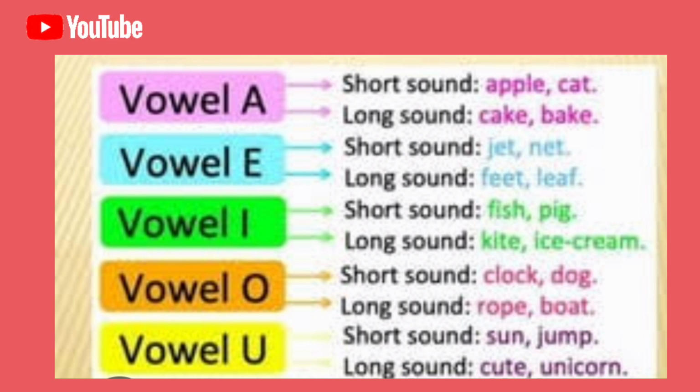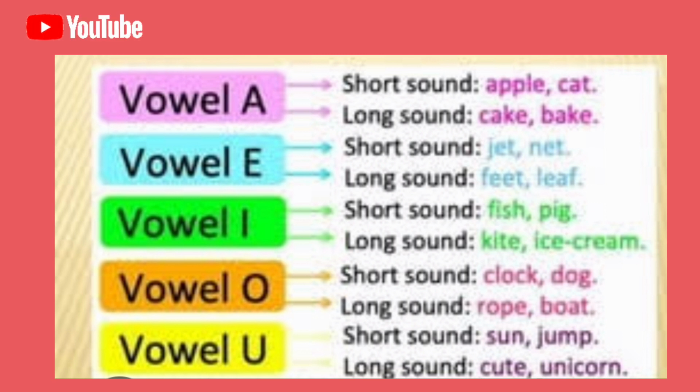At. A is a short sound. Bake. A is a long sound of the vowel A. Net. E is a short sound of the vowel E. Leaf. E is a long sound of the vowel E.